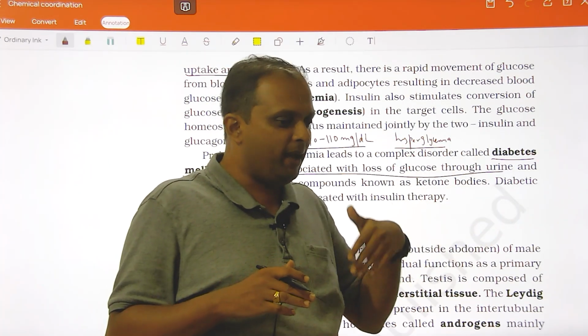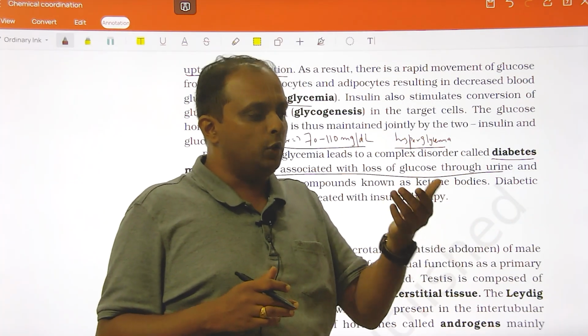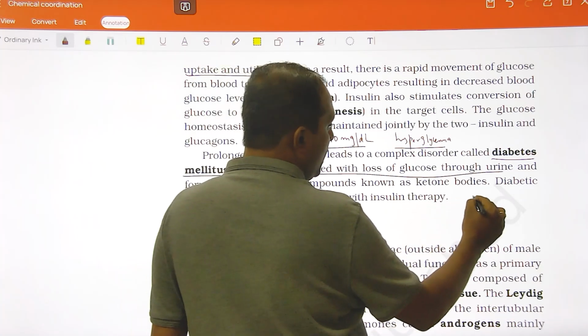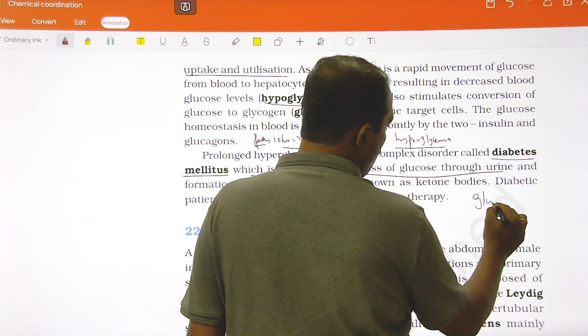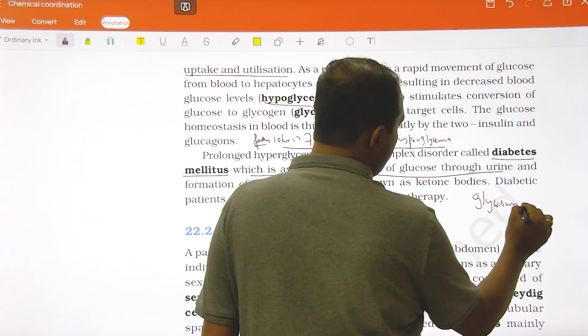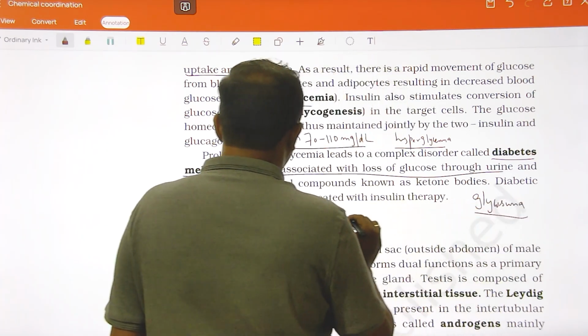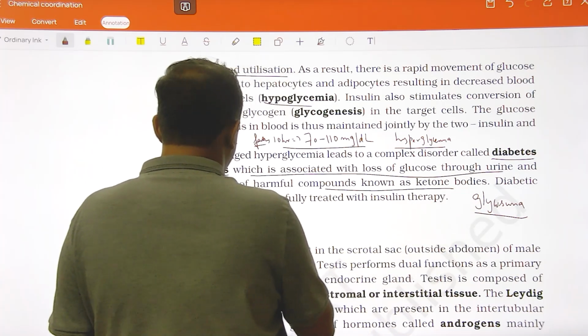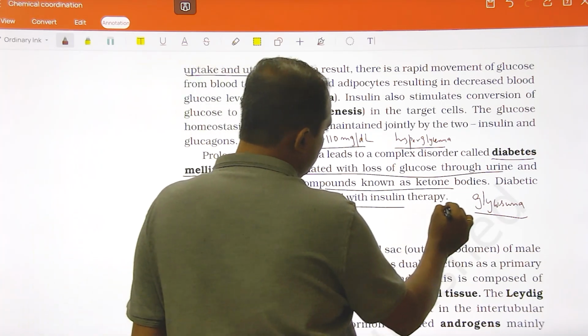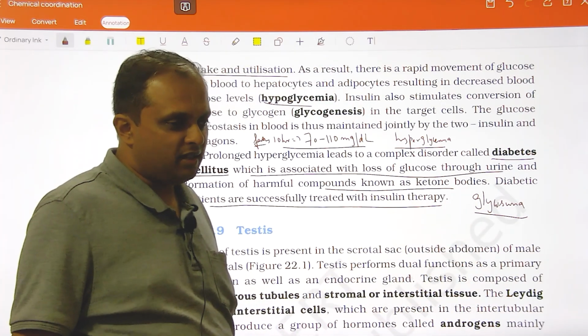அது வரைக்கும் தான் ரீஅப்சார்ப் பண்ணும். அதுக்கு மேல என்ன ஆகும்? Glucose will be seen in urine. அதுக்கு பேர் தான் கிளைகோஸ்யூரியா. It is called glycosuria, presence of glucose in urine. Okay, and formation of harmful compounds such as ketone bodies. Diabetic patients are successfully treated with insulin therapy, right? Though it is given generally,